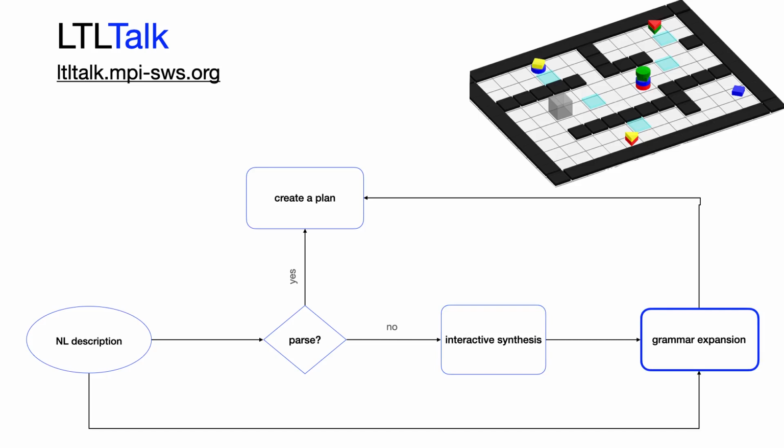It learns from this interaction in the process of grammar expansion. The user's natural language expression becomes a first-class expression in the underlying formal language. We implemented it in a simulation world containing items of different colors and shapes that the robot can collect.